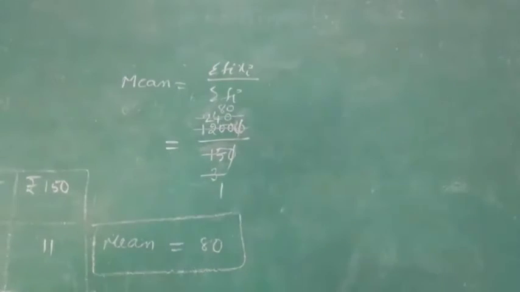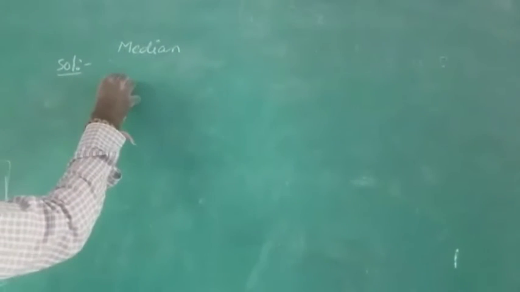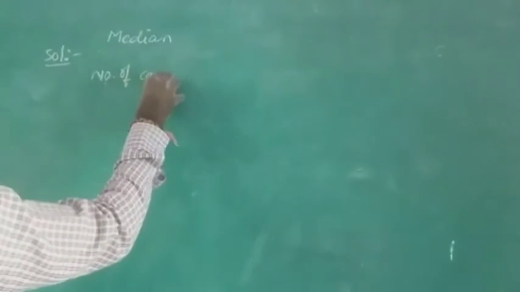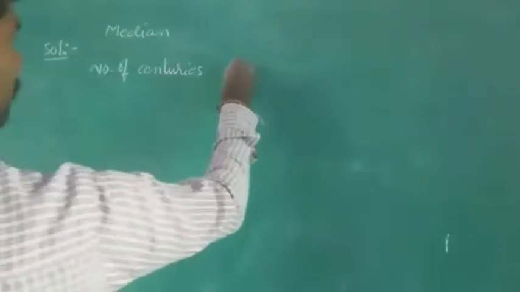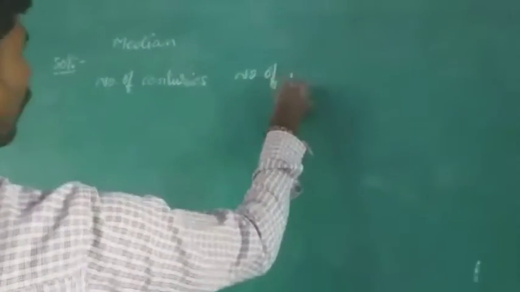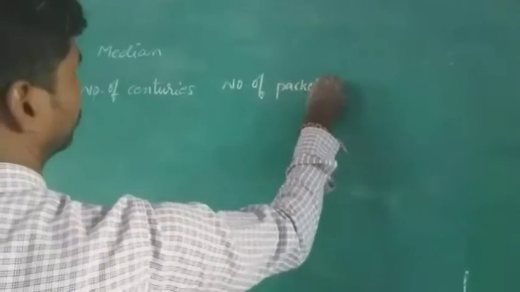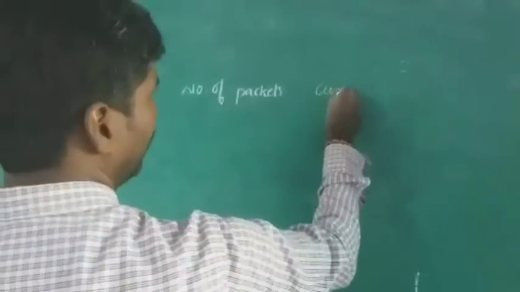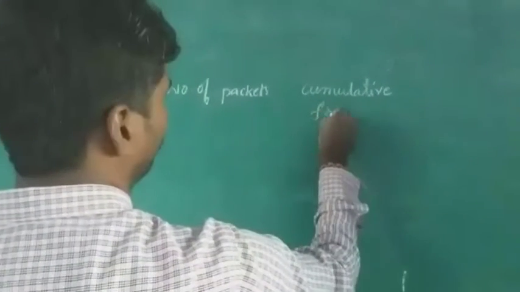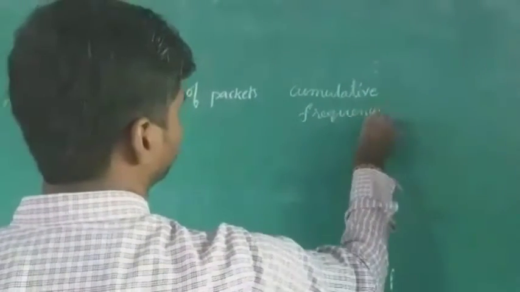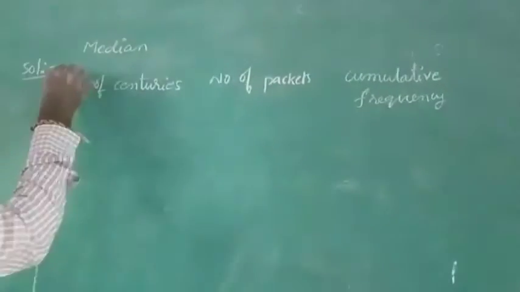Now we are going to find the median. So how do you find it? First, the given number of centuries, then the number of packets. Then you need to write the cumulative frequency. It's very important, the cumulative frequency.